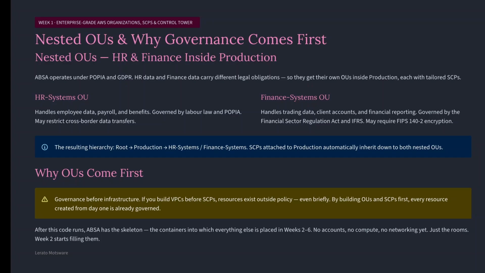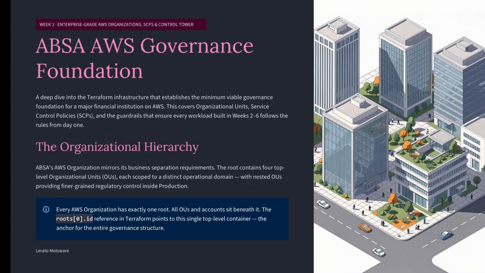After this code runs, ABSA has the skeleton, the containers. No accounts yet, no compute, no networking, just the rooms. Week 2 starts filling them. That is cloud architecture. Every AWS organization has exactly one root.